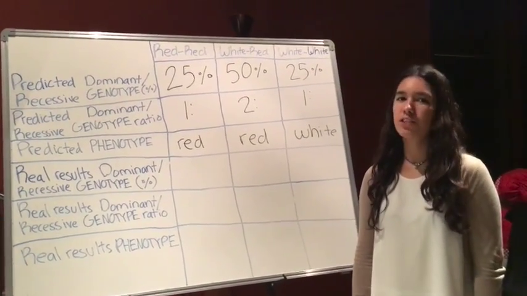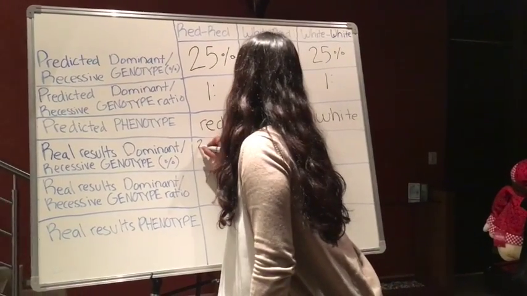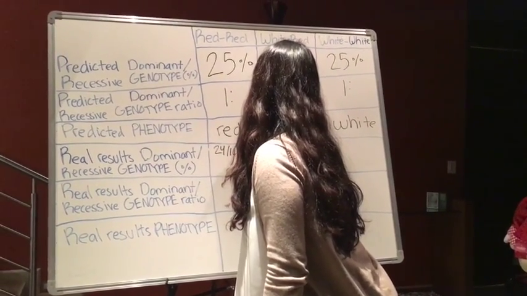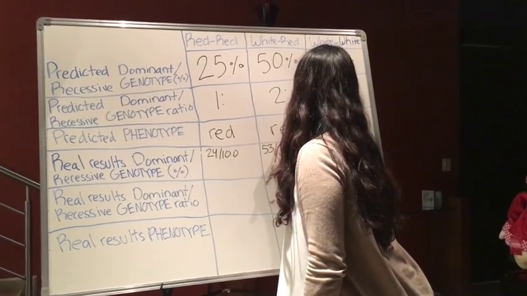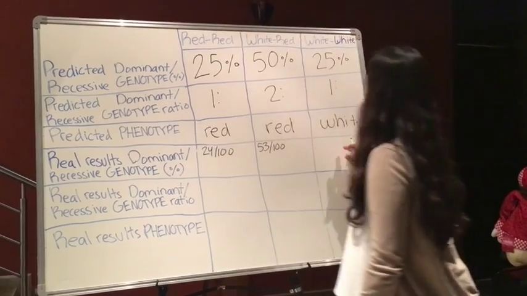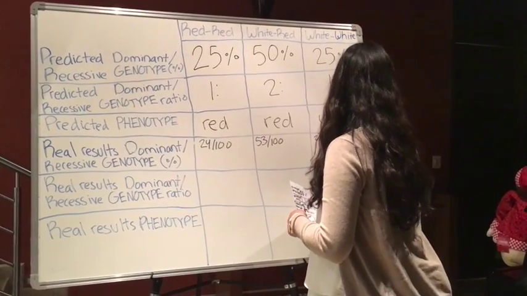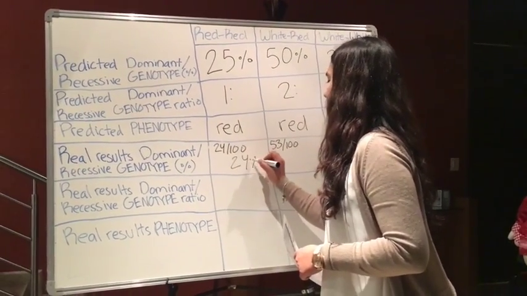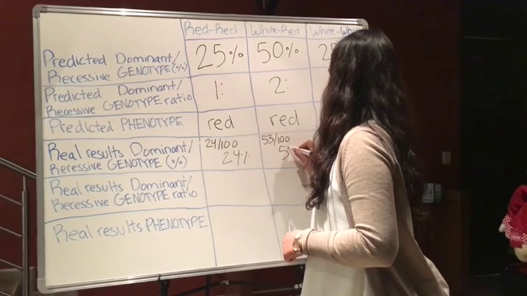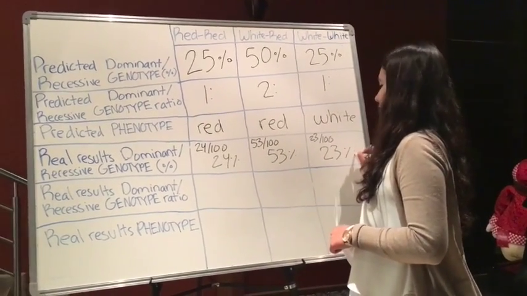The same as the ones we predicted. From red red, we got 24 out of 100. From red white, we got 53 out of 100. And from white white, we got 23 out of 100. This gives us 24%, 53%, and 23%.